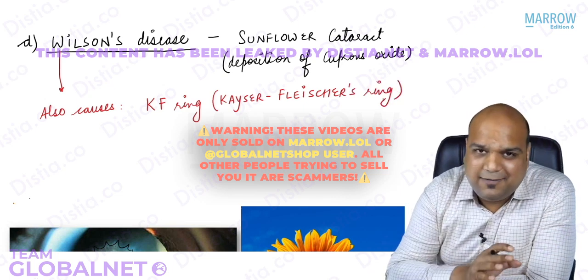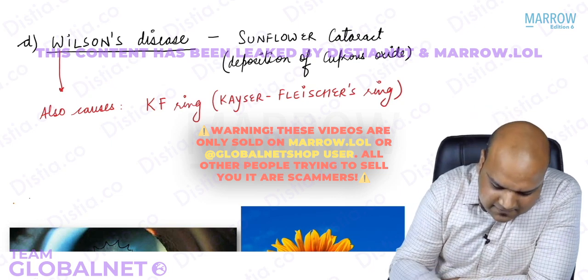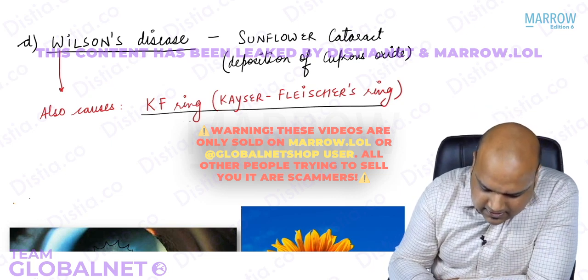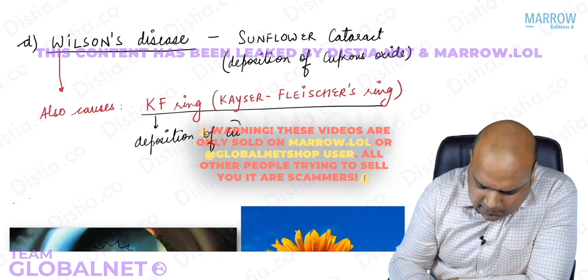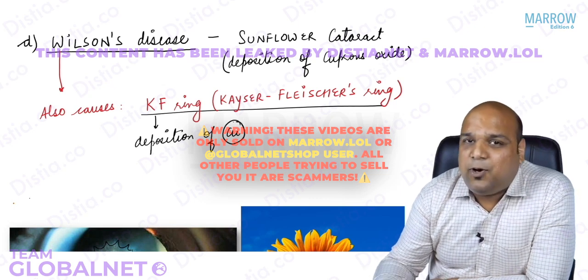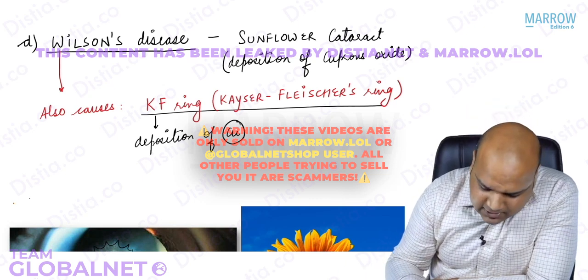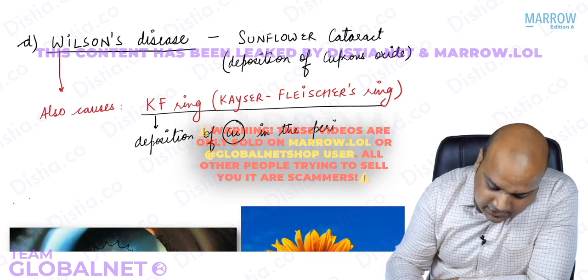What is Kayser-Fleischer's ring? It is deposition of copper. Yes, Wilson's disease is a problem of copper metabolism, so everywhere copper is getting deposited. Yes, deposition of copper in the periphery of the cornea.